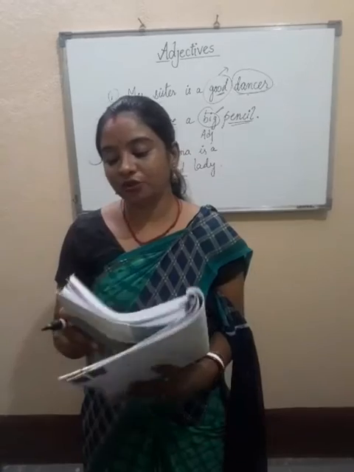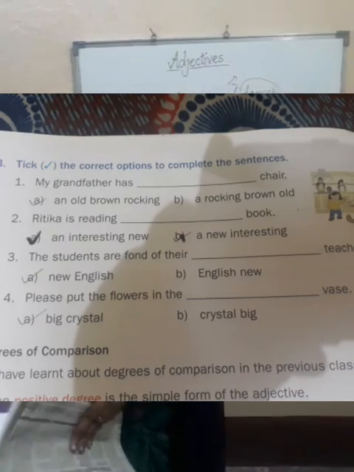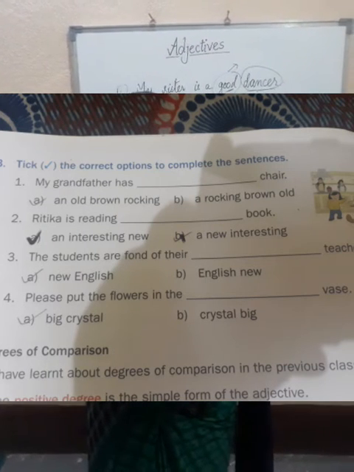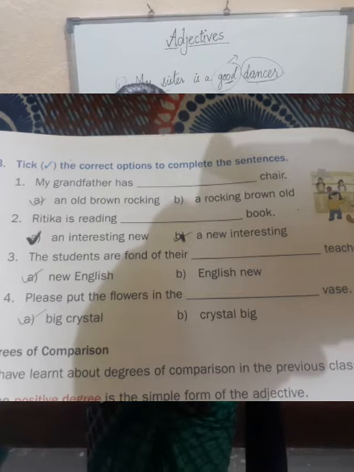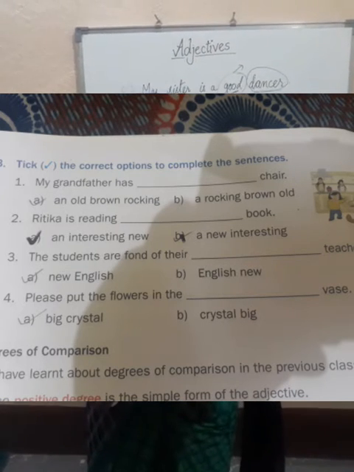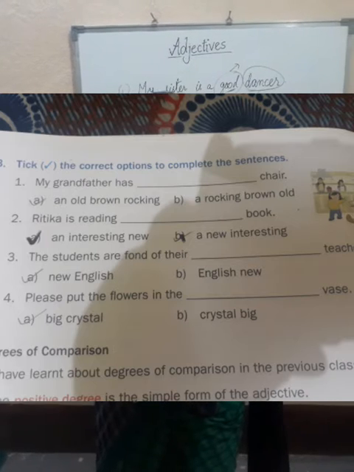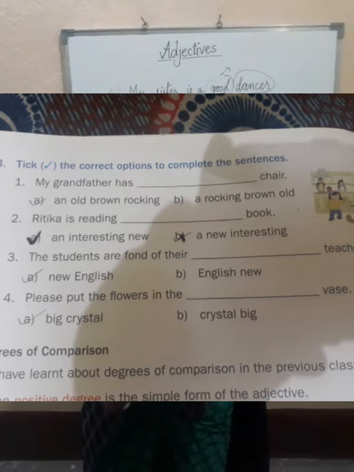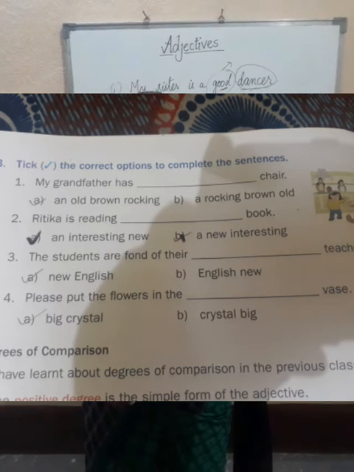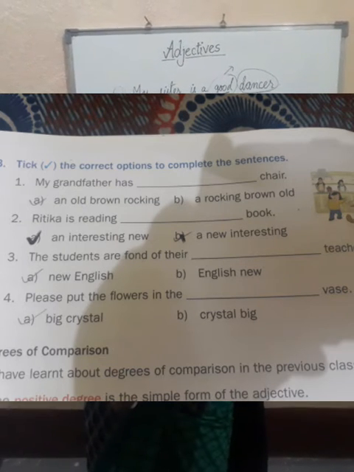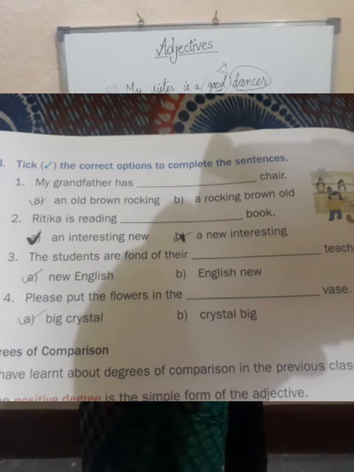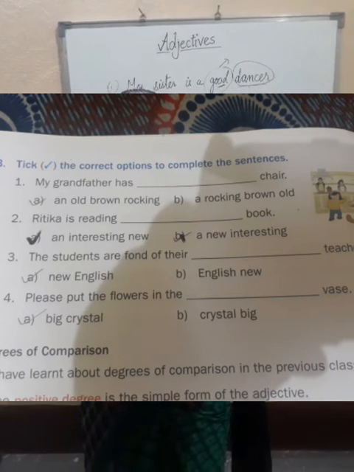Now coming to the next page, tick the correct options to complete the sentences. My grandfather has dash chair, an old brown rocking chair or a rocking brown old. Answer will be an old brown rocking chair. Okay. Now question number 2. Ritika is reading dash book.